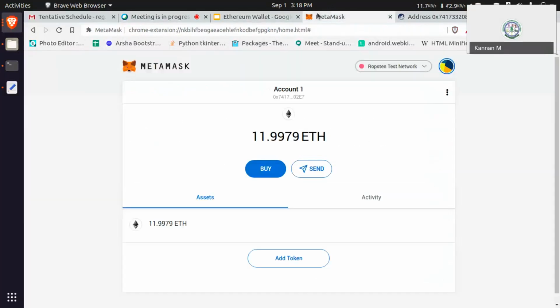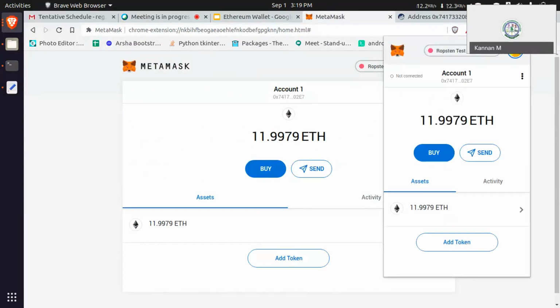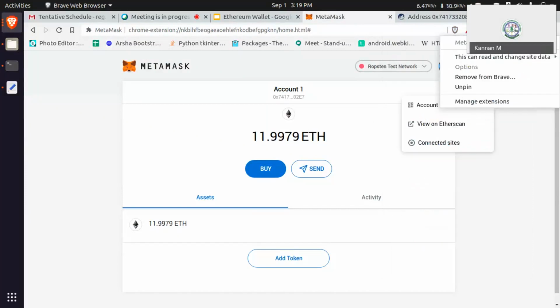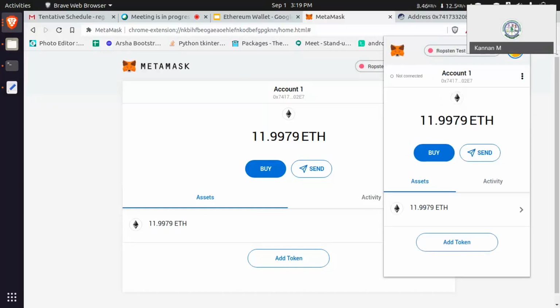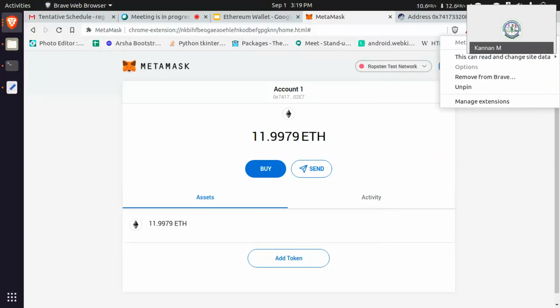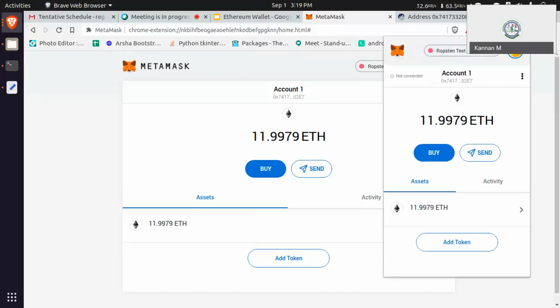Excuse me, sir, this is for exporting. When I click the MetaMask, it's not showing the adding, buying and sending options. It's showing remove from Chrome. You right clicked. Just click it, not right click. It will show the MetaMask. Just click, not right click. Okay, sir. Thank you.